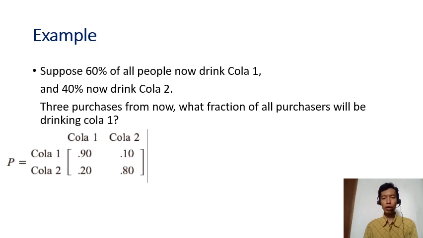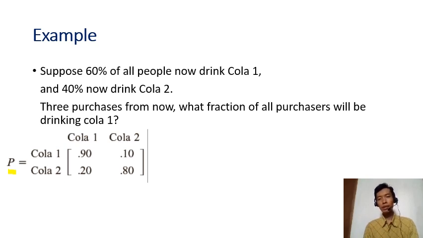So we're going back to the cola example, which has this transition probability matrix P. But now we have additional information saying that 60% of all people now drink Cola 1 and 40% now drink Cola 2. You should notice here that it talks about now, so just time 0. It doesn't talk about transitioning or changing, it's just talking about now. So this is a clue that this information is about the initial probability distribution.